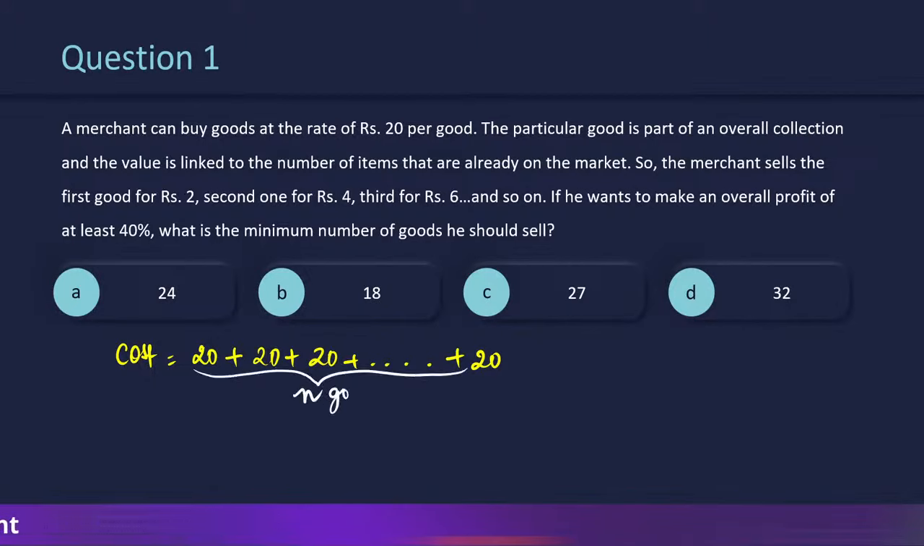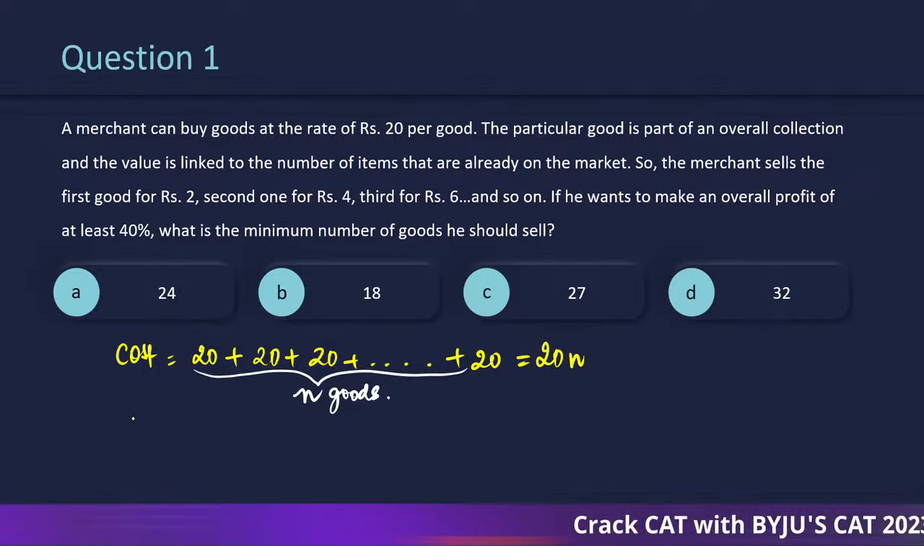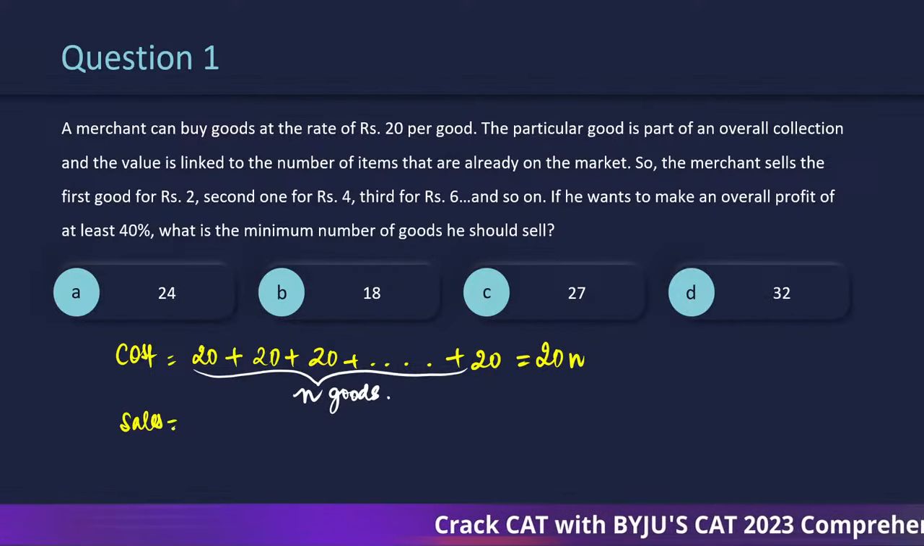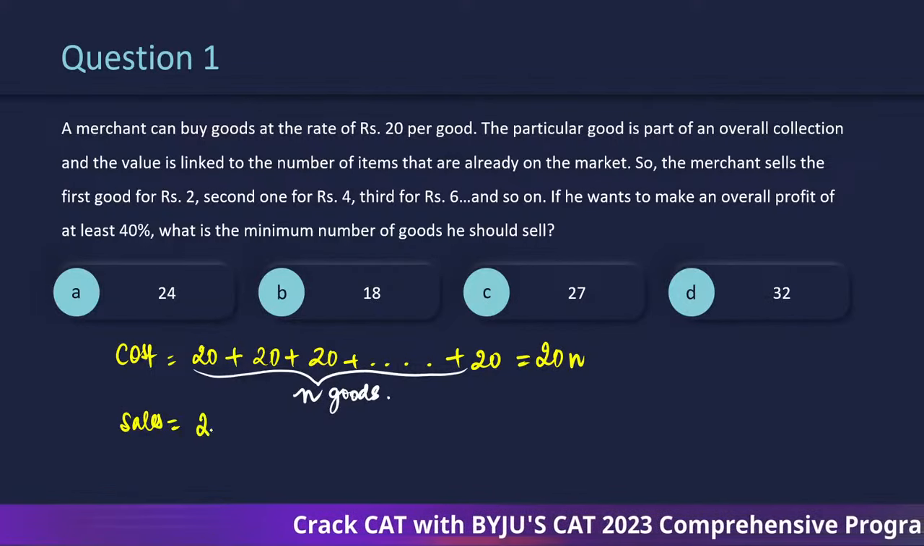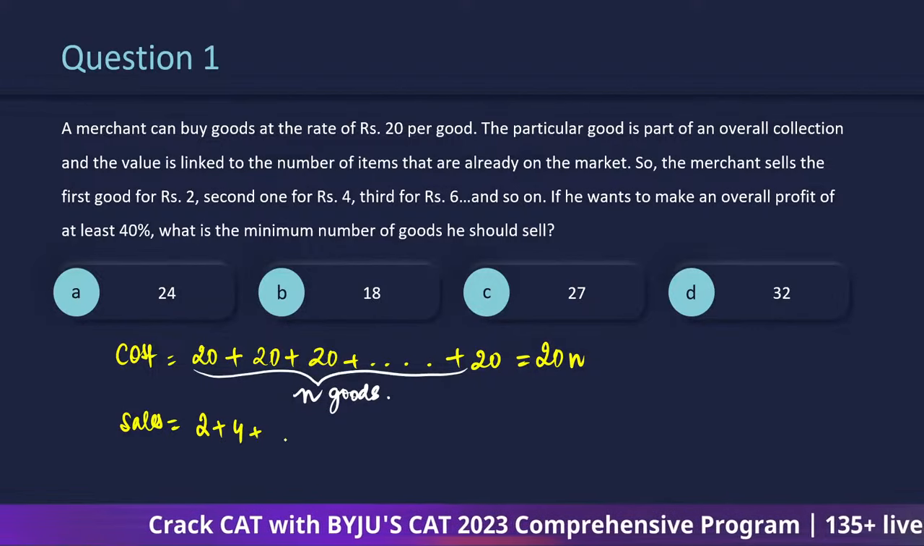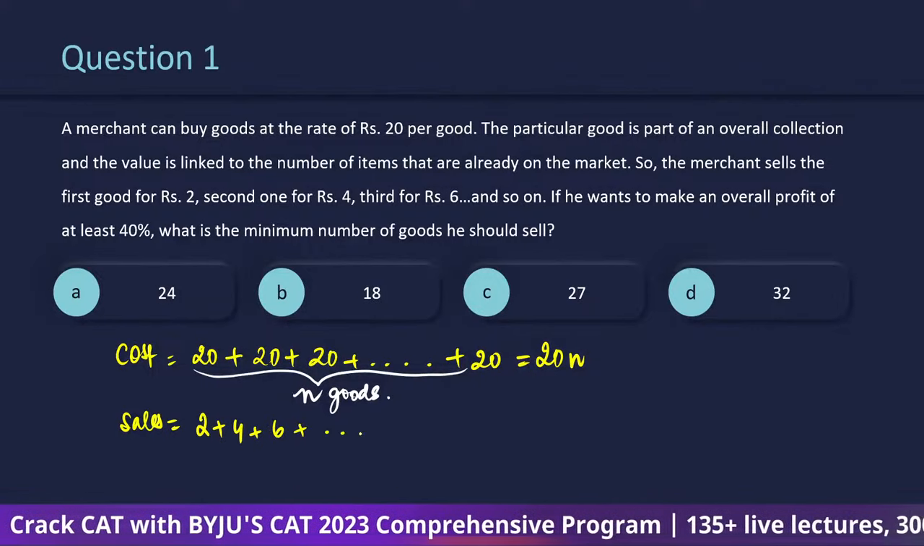N goods. So can we say the total cost is going to be 20n? Now let's talk about the sales. The first one is sold for 2 rupees, the next one is sold for 4, the next one is sold for 6, and this continues.